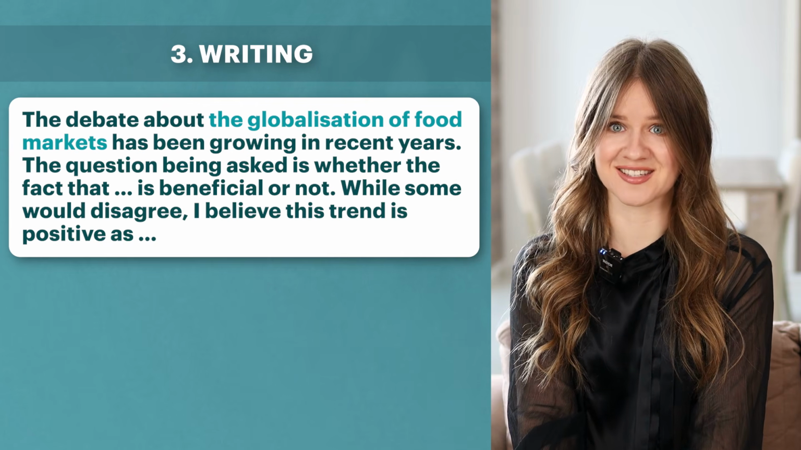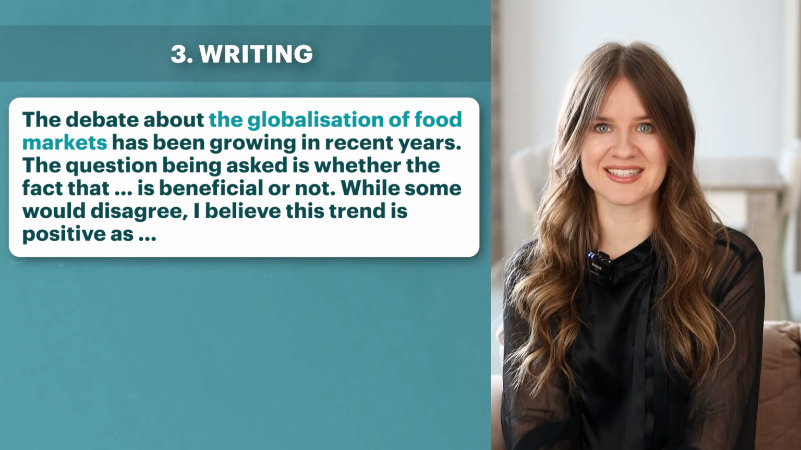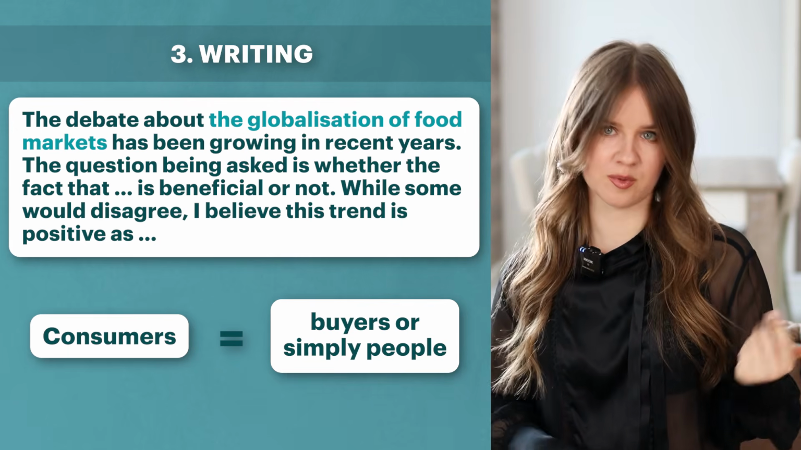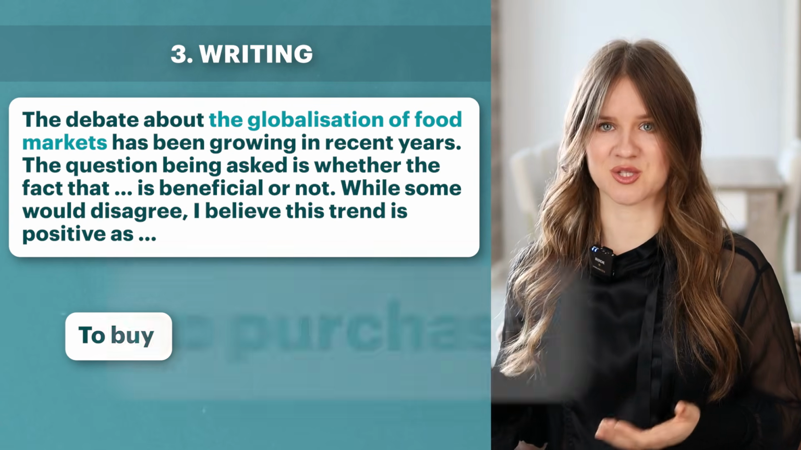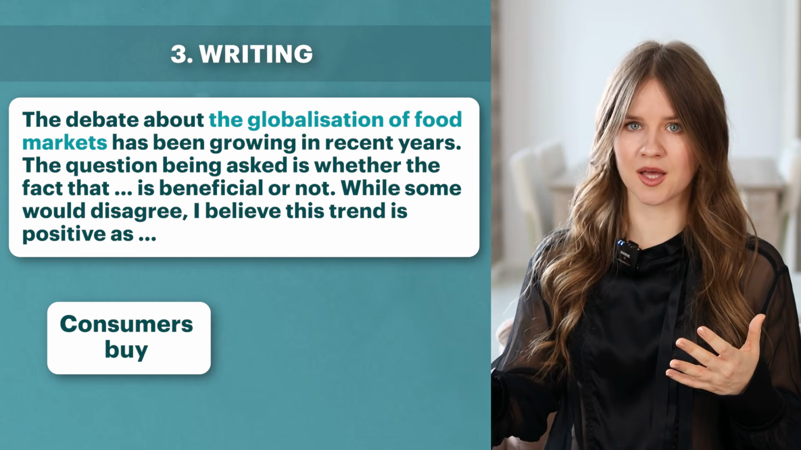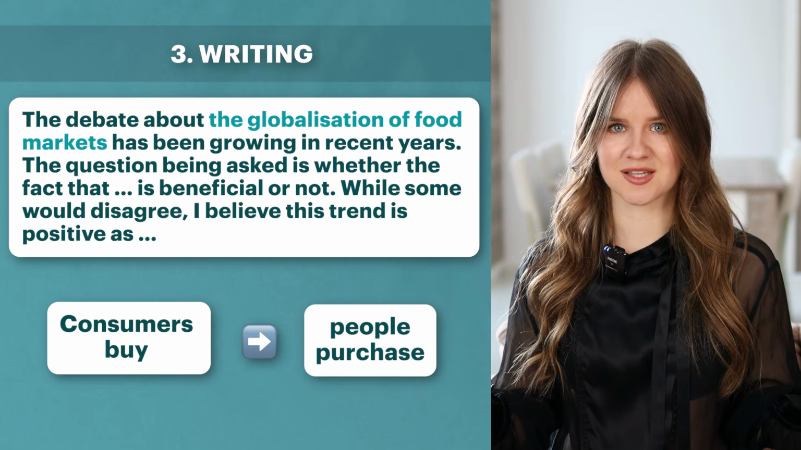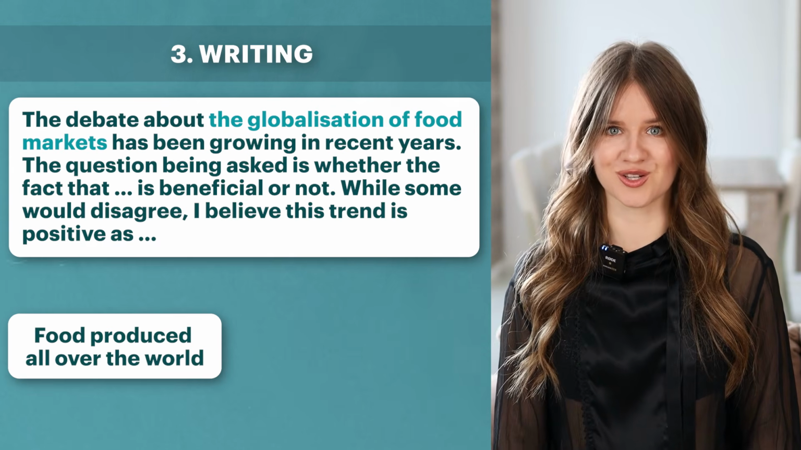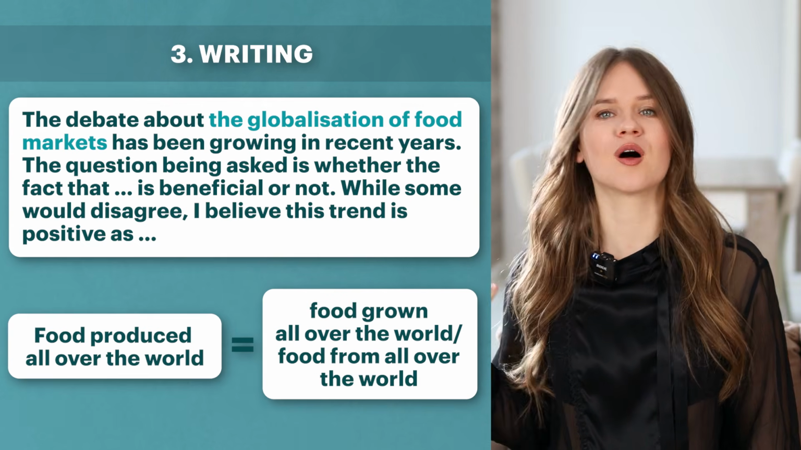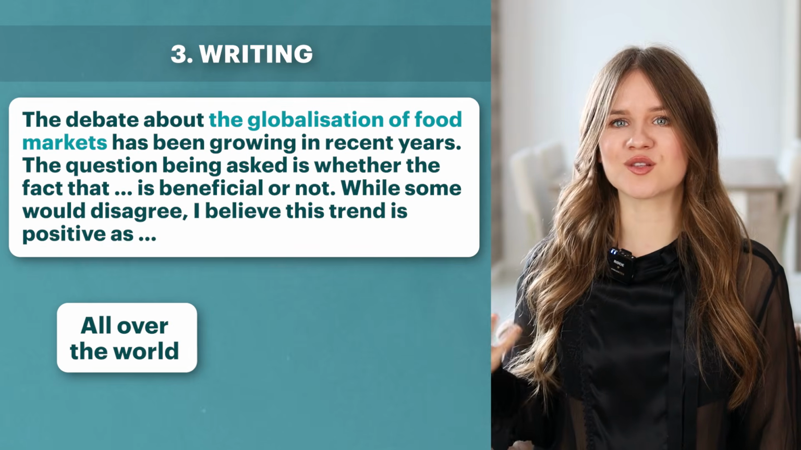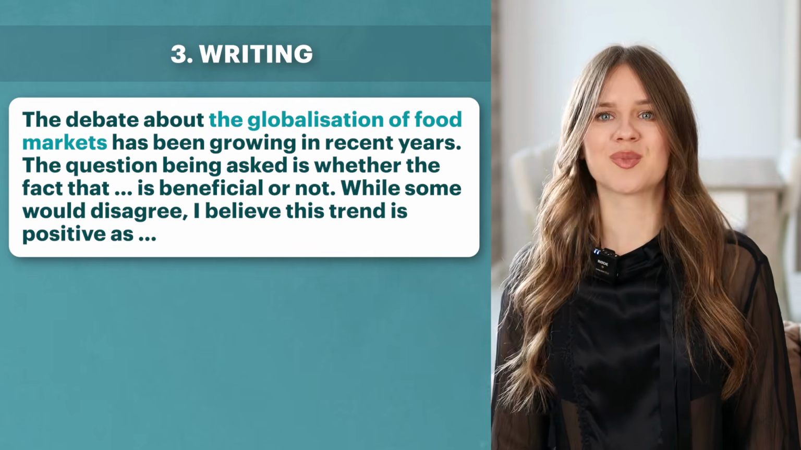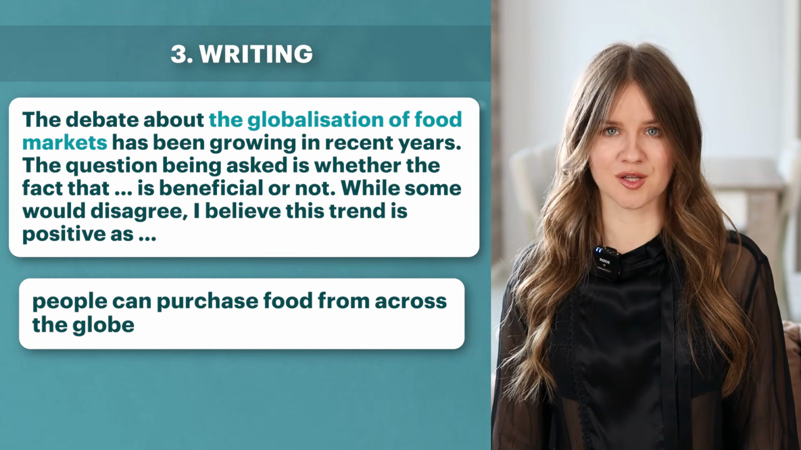Then you need to paraphrase the task to fit it into the second gap. Consumers means buyers, or simply people. Let's use people for this one. To buy is the same as to purchase. These are synonyms. So instead of saying consumers buy, you can say people purchase. Food produced all over the world is the same as food grown all over the world, or food from all over the world. All over the world can be paraphrased as across the globe. Together we get people can purchase food from across the globe.